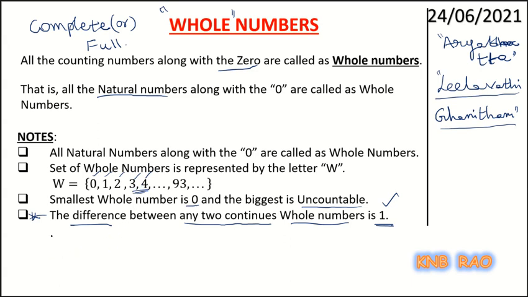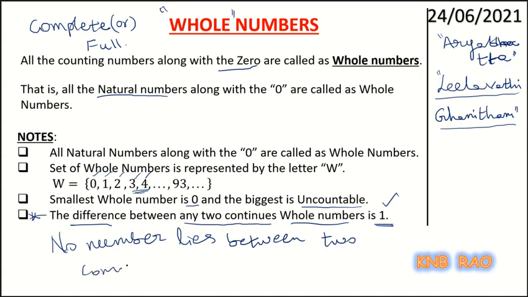It tells that no number lies between two continuous numbers. So this is the meaning of this important point. The difference between any two continuous whole numbers is 1, which tells that no number lies between any two continuous numbers. Okay, that's how it comes.